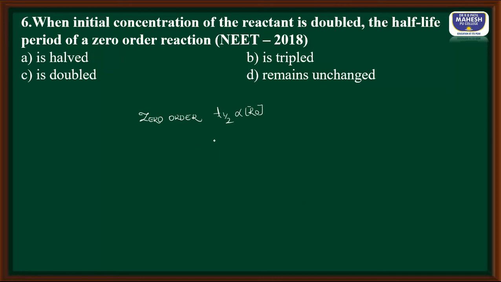So it means that when initial concentration is going to get doubled, half-life is also going to get doubled. So for this question, answer is option C. Why like this? Because half-life is directly proportional to initial concentration.